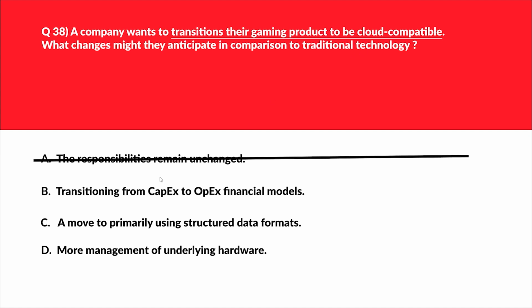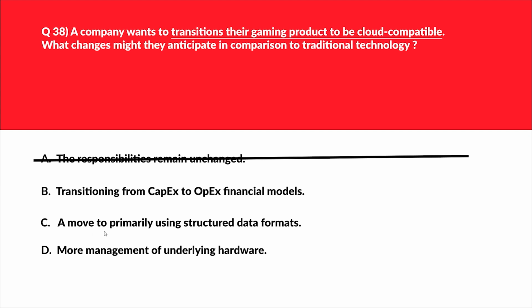Therefore, A is out. Let's move to option B. B says transitioning from CapEx to OpEx financial models. If our infrastructure is on cloud, then we don't have to pay rents for buildings, security guard fees, etc. So the focus is more on OpEx rather than CapEx in cloud. So this can be the potential answer. We'll park this. Let's move to option C.